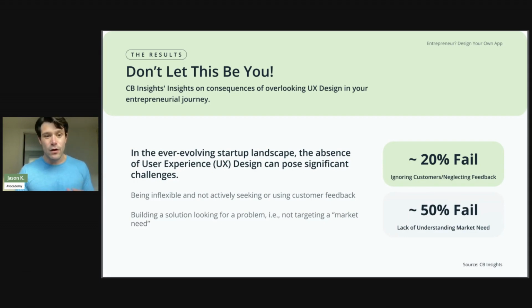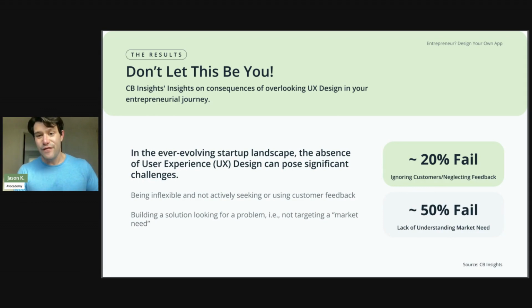So in that ever-evolving startup landscape, the absence of user experience can pose significant challenges. Being inflexible and not actively seeking or using customer feedback is an issue. And also building a solution and looking for a problem is also an issue. And here's what CB Insights found for entrepreneurs that they've surveyed.